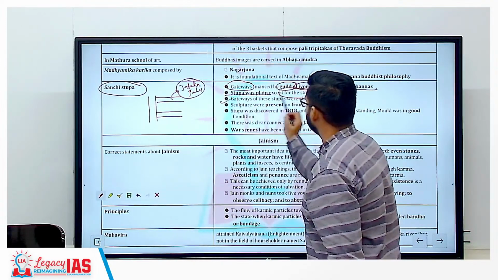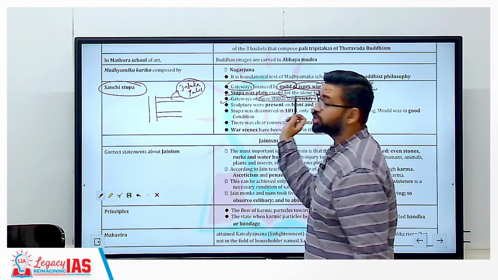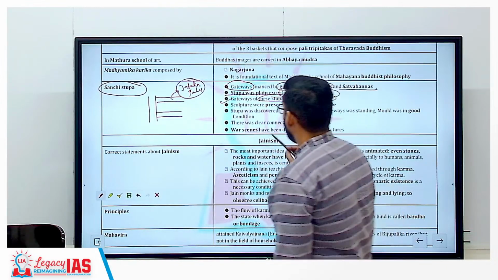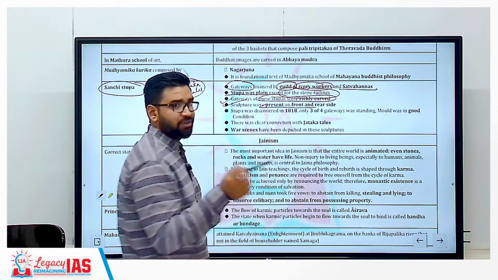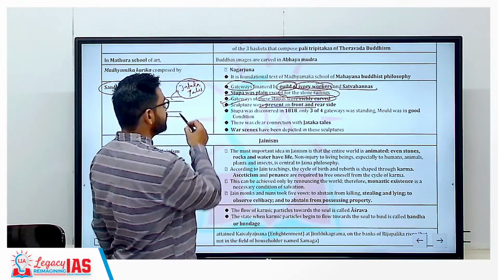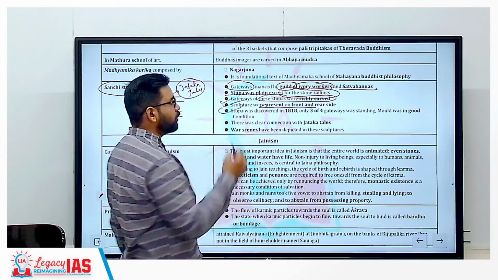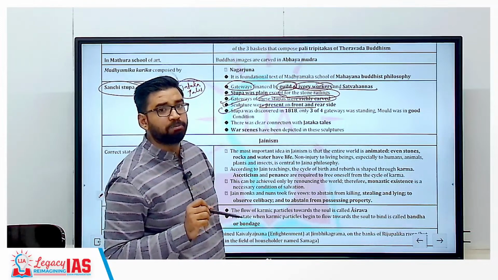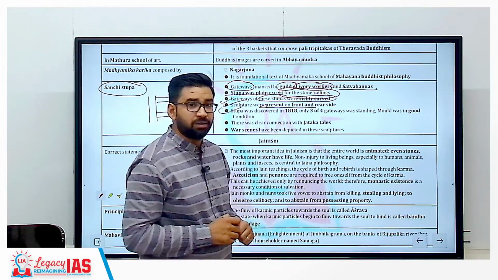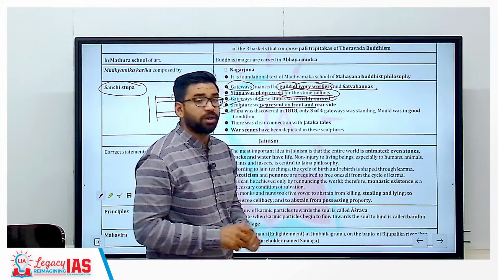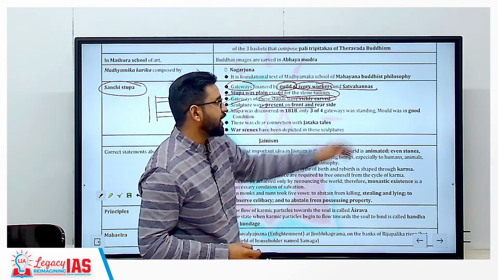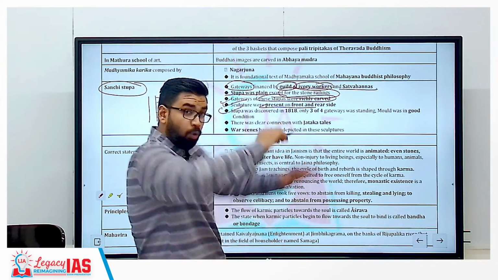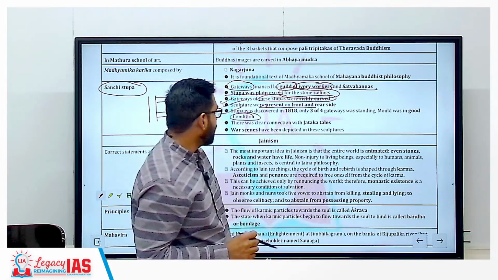Then gateways of these stupas were richly carved. Clear? And sculptures were also present, as we have discussed. And then this stupa was discovered during the time period of the British in 1818, and only 3 or 4 gateways were standing and the whole mound was in good condition. Getting my point?